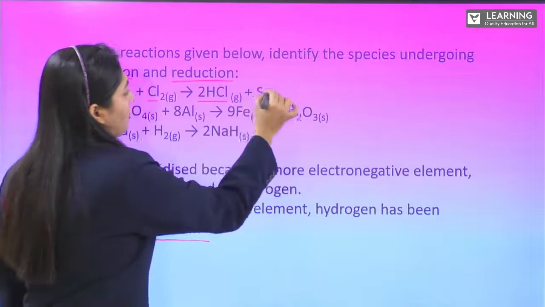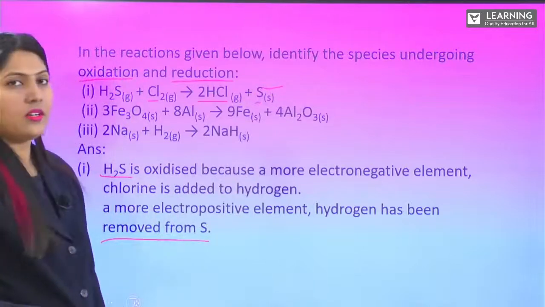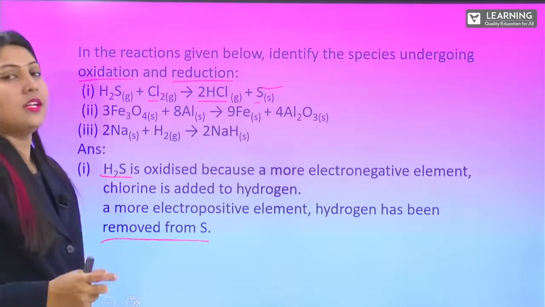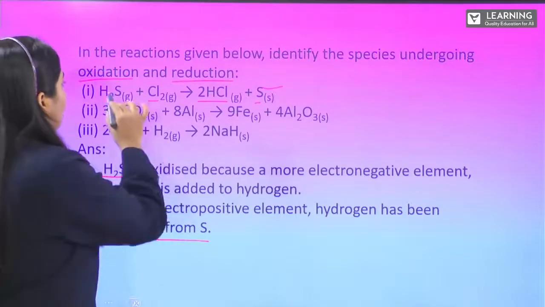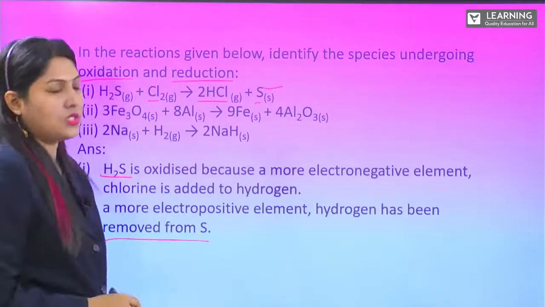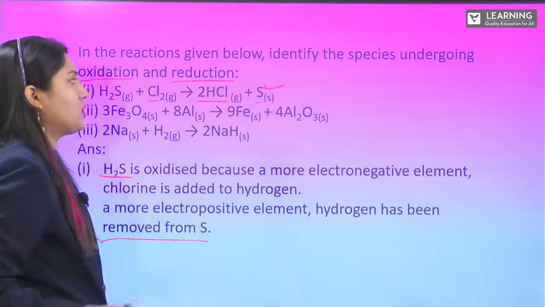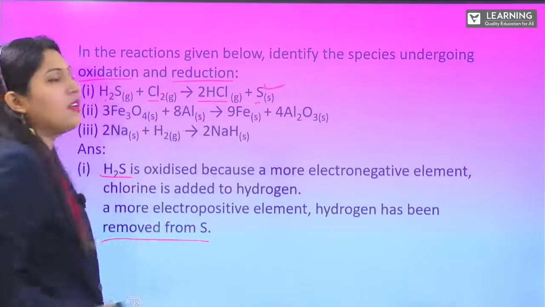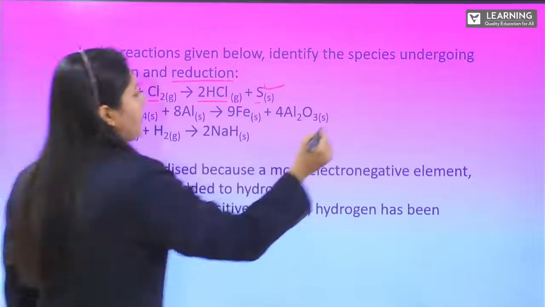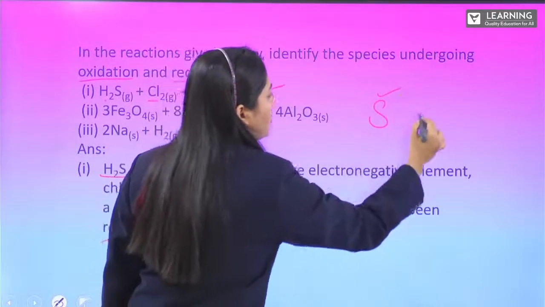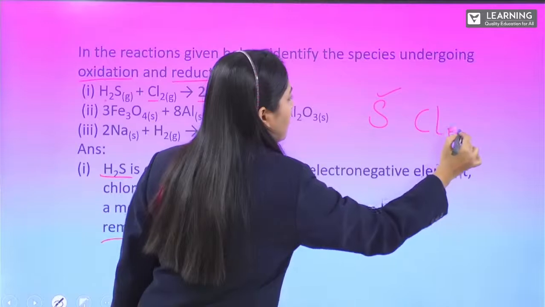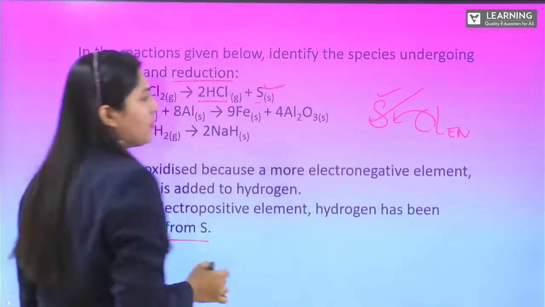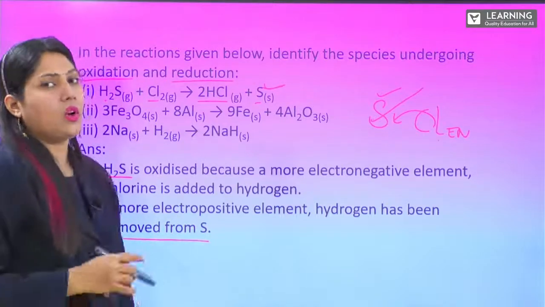Removal of hydrogen is oxidation. So sulfur is undergoing oxidation, whereas the hydrogen is reacted with more electronegative chlorine. Compared to sulfur, chlorine is the more electronegative element, so removal of this and addition of a more electronegative element to hydrogen is oxidation.